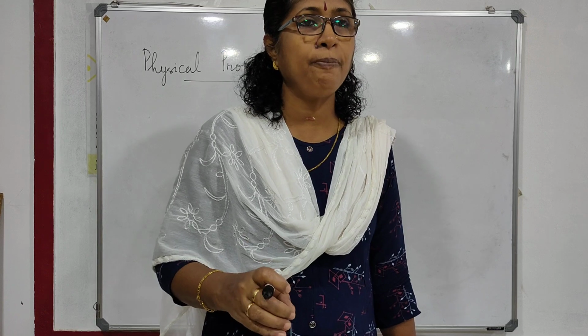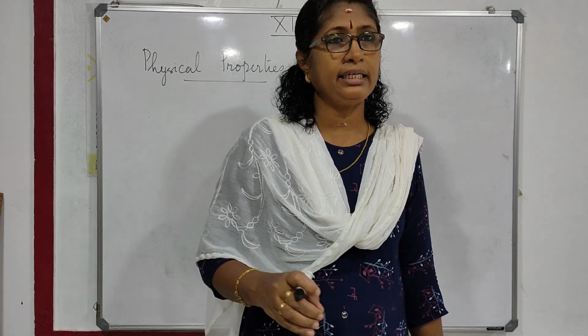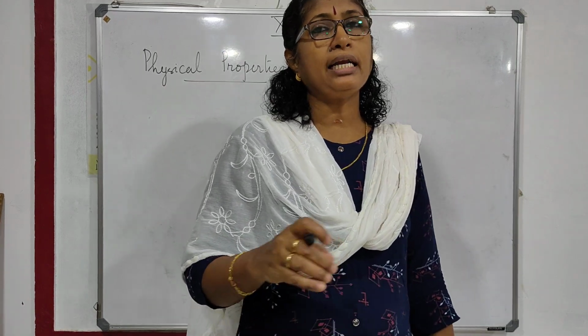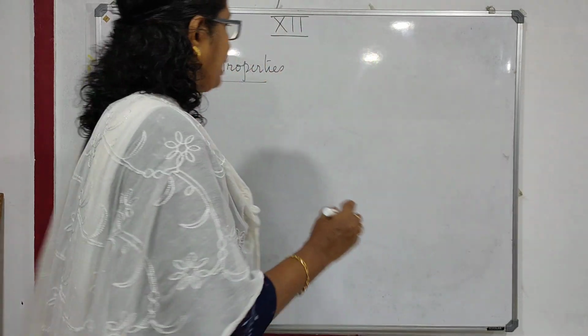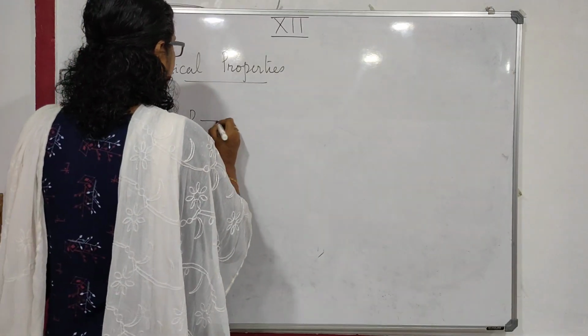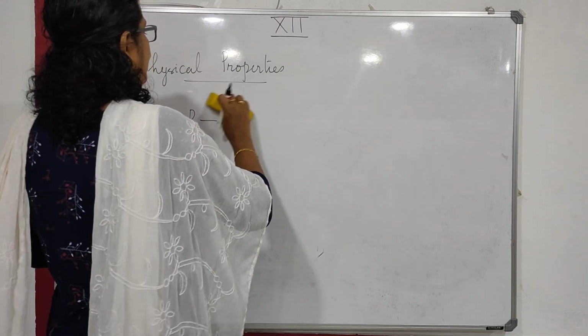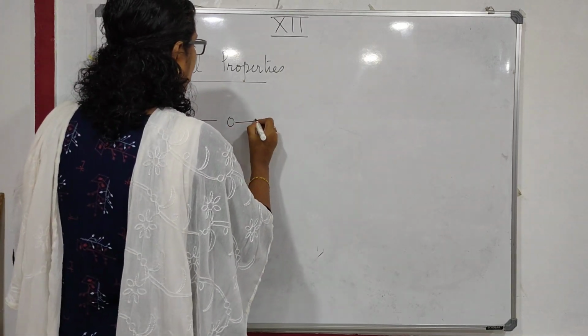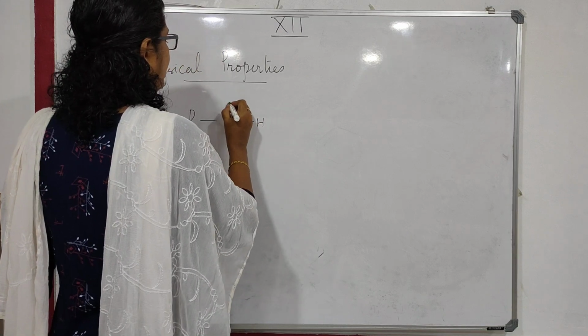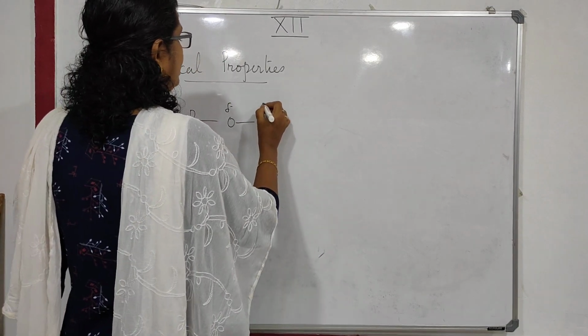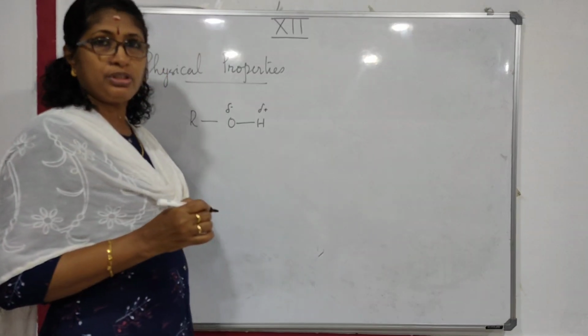This is due to intermolecular hydrogen bonding, because alcohol molecules are polar in nature. The OH bond is polar, so oxygen has a partial negative charge and hydrogen has a partial positive charge.